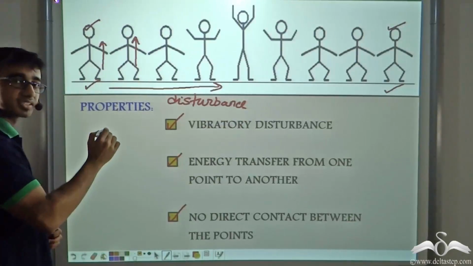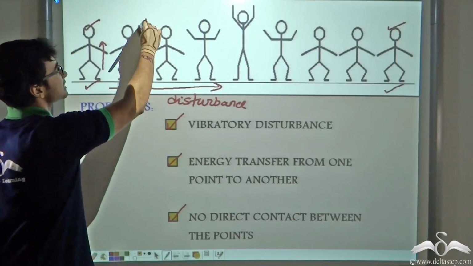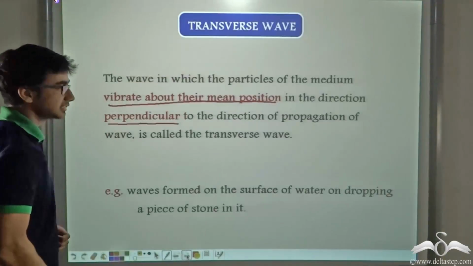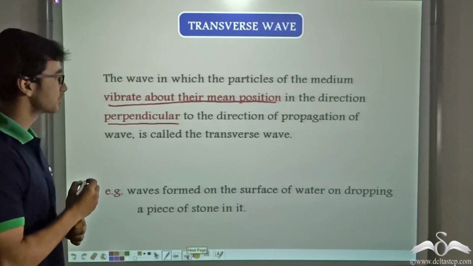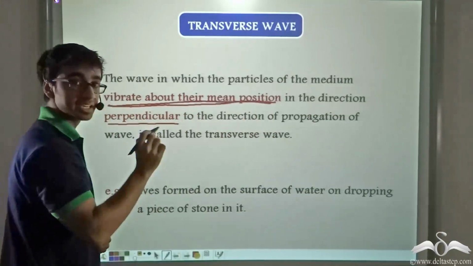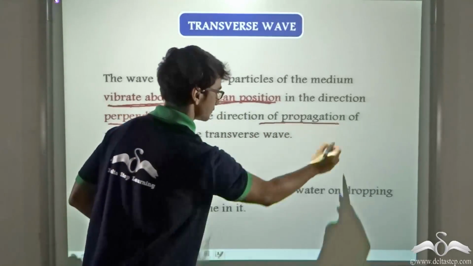But every person is creating the vibratory disturbance in this direction. So this is perpendicular. There are 2 points to remember in transverse wave. The particles vibrate about their mean position in a direction perpendicular to the direction of propagation.